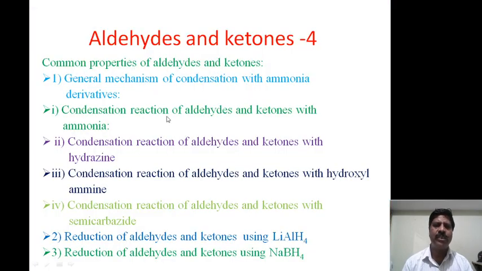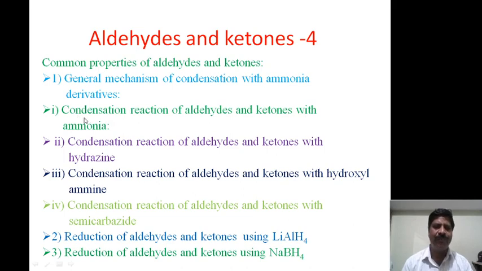Today I am going to discuss the 4th class of aldehydes and ketones. In this class, I have to discuss common properties of aldehydes and ketones, and the general mechanism of condensation with ammonia derivatives.